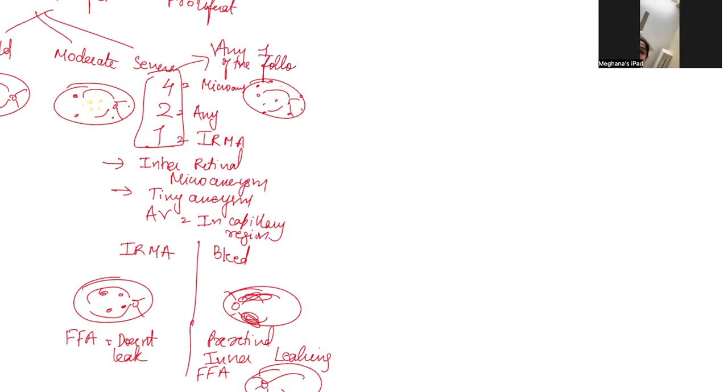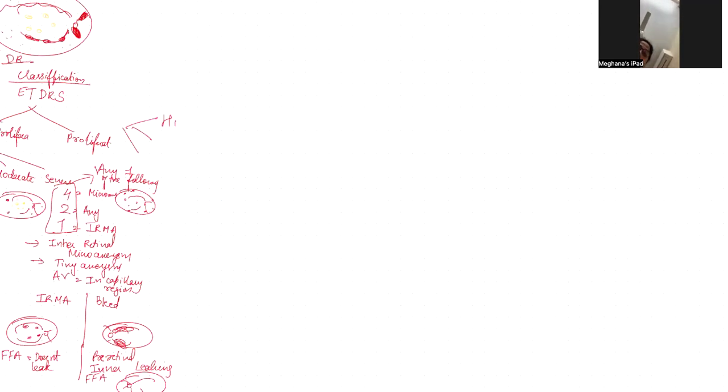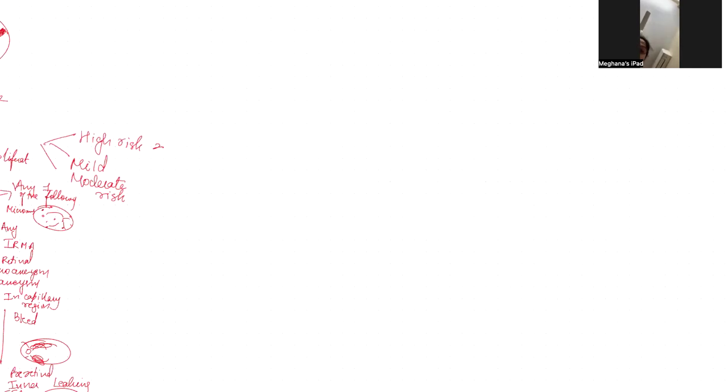So coming to proliferative. Proliferative is further divided into high risk and mild to moderate risk. What is high risk? High risk is nothing but NVD, neovascularization of the disc, with pre-retinal hemorrhage or vitreous hemorrhage, or neovascularization elsewhere with pre-retinal hemorrhage or vitreous hemorrhage, or neovascularization of the disc more than one-third of the disc area, or NVE more than half disc area. Meaning,